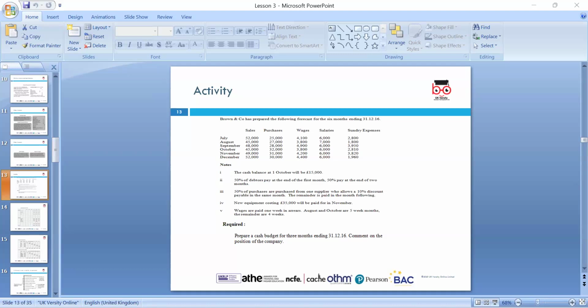So in our question, we've been given the sales we do in July, August, September. So 50% we receive in the same month, 50% in the following month. So in August, 50% of the August sale in August, and so on. If we do any purchase in July, 50% of that, but we make the payment at 90% because we are getting a 10% discount. So that's 12,500 times 0.9, so that will be 11,250.